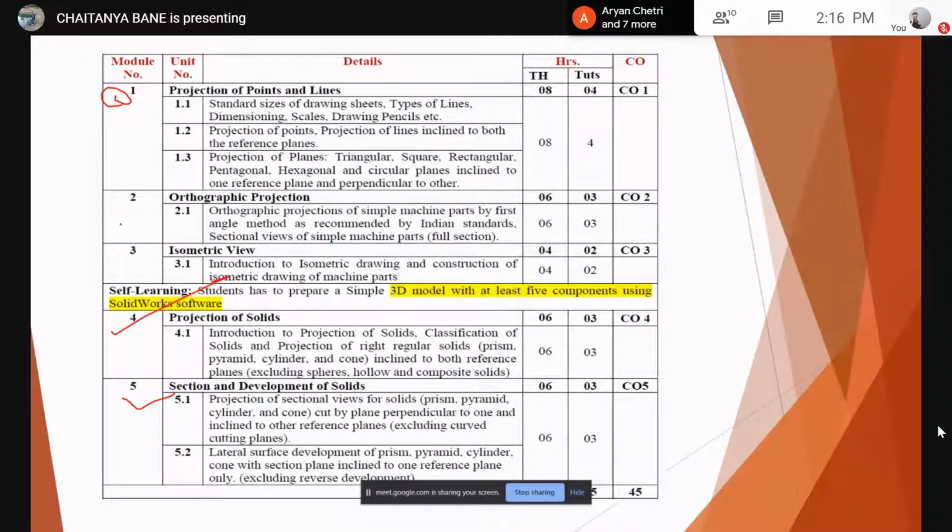Orthographic and isometric are two different modules, so they are grouped separately. Module 1, you cover module 1, you can get module 4 and 5 easily. You cover 2, you can get 3, they are together. Okay, right. So we'll start with module 1 today.